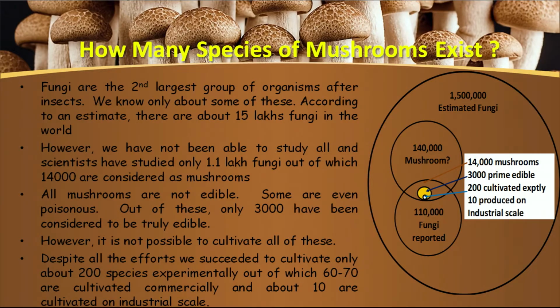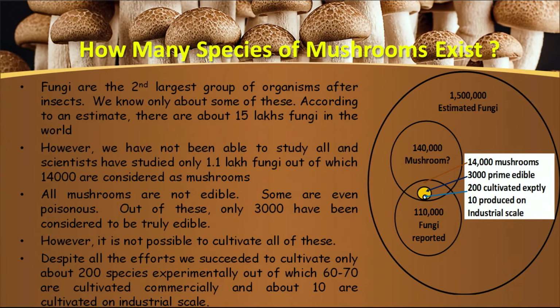Now, learners, we will talk about how many species of mushroom exist in nature. Fungi are the second largest group of organisms after insects. We know only about some of these. According to a survey estimate, there are about 15 lakh fungi available in the world. However, we have not been able to study all of them. Scientists have studied only 1.1 lakh fungi, out of which 14,000 are considered as mushrooms.